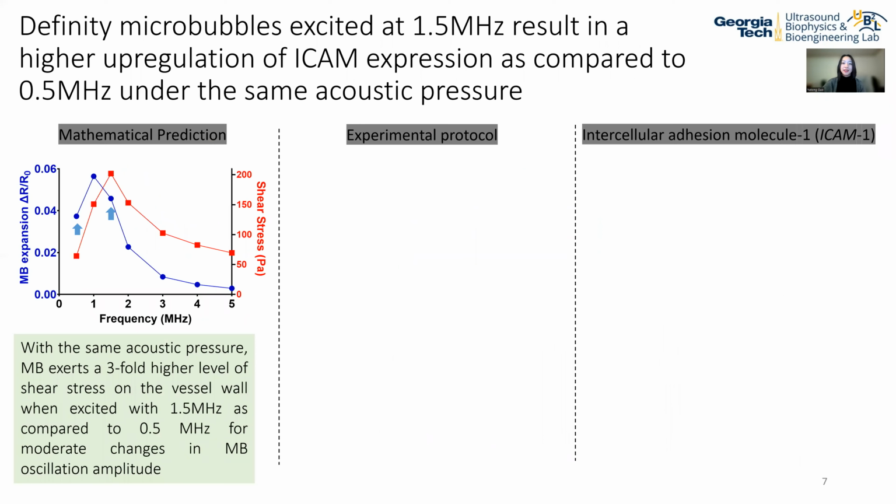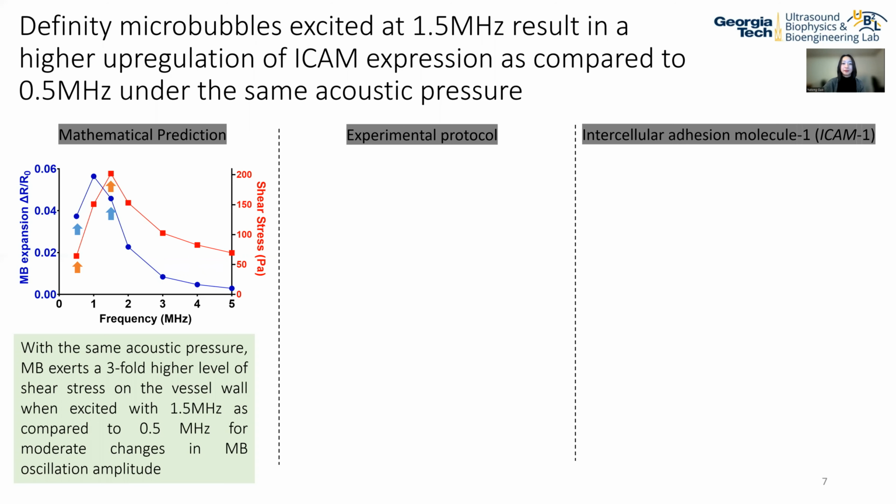Finally, we want to study the effect of ultrasound frequency on the blood-brain barrier phenotype. To study the different forces involved, we also calculated the shear force on the vessel wall exerted by the microbubble oscillation. Firstly, we found that due to the resonance effect, the microbubble oscillations are similar when excited at 0.5 MHz and 1.5 MHz. But interestingly, because the microbubble oscillates at a faster rate at higher frequency, the Definity bubble exerts 3-fold higher level of shear stress on the vessel wall when excited with 1.5 MHz compared to 0.5 MHz.